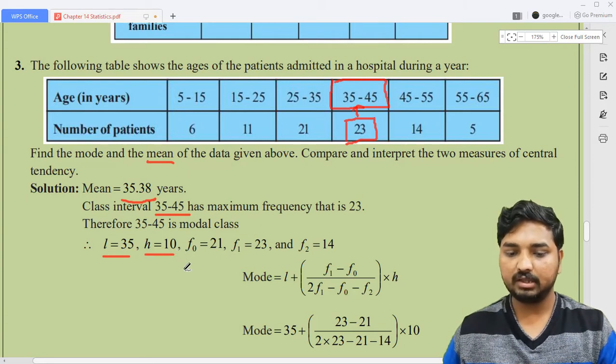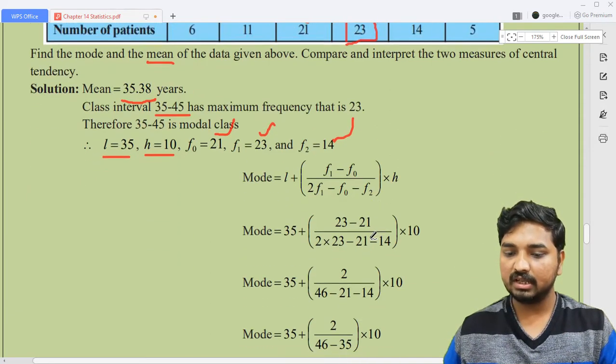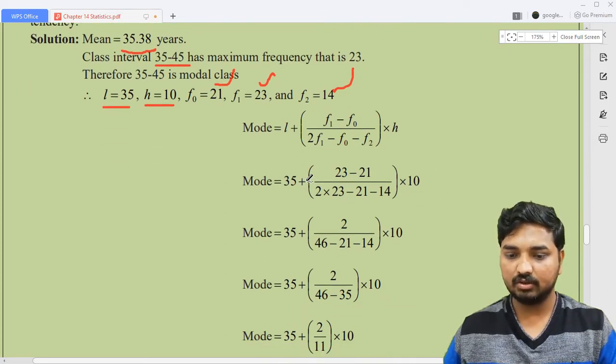10, 45 minus 35. And what is F0? This is F0, this is F1 and this is F2. 21, 23 and then 14. Now everything is over, you just need to substitute here. Look at the substitution. L means 35. F1 means 23, minus F0 means 21, divided by 2 into F1 means 23,